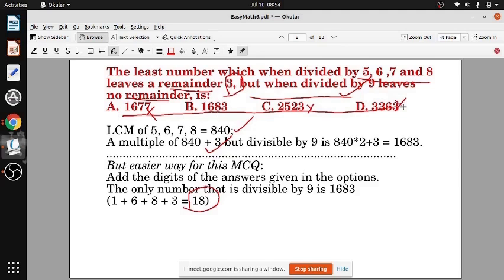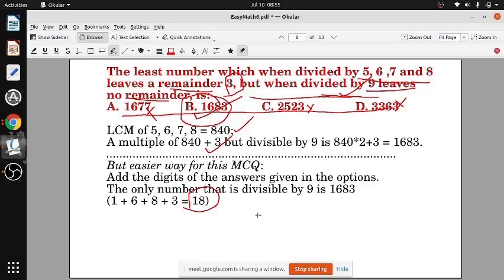So since the number is divisible by 9, the only possible number is this. Normally I don't give options, but here the option was given, so it is easier to try each one. Only one is divisible by 9, and the question says that dividing by 9 leaves no remainder. Only this is the number divisible by 9. Got it? कृतिका बेटी?